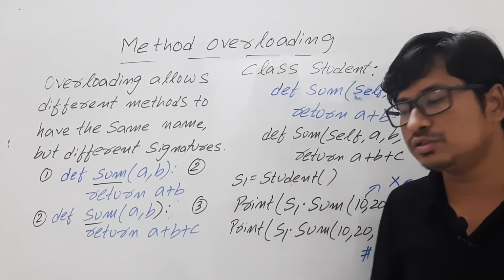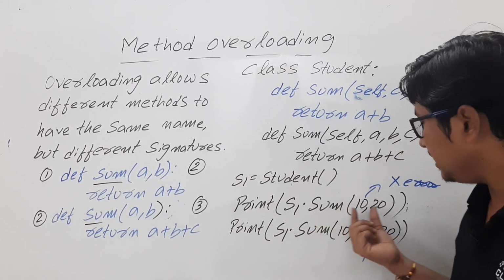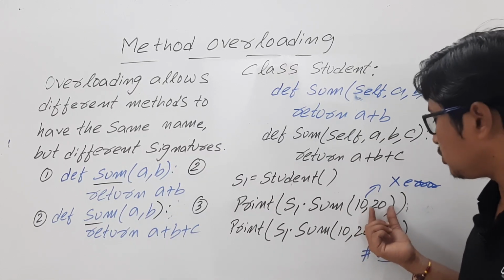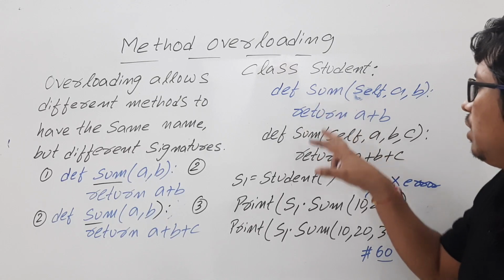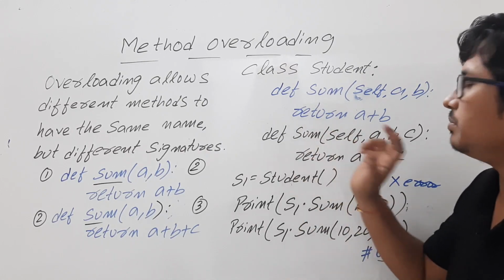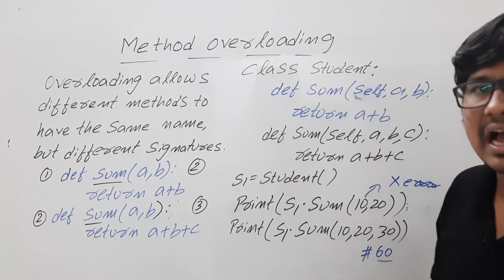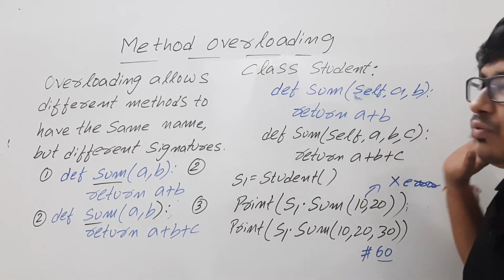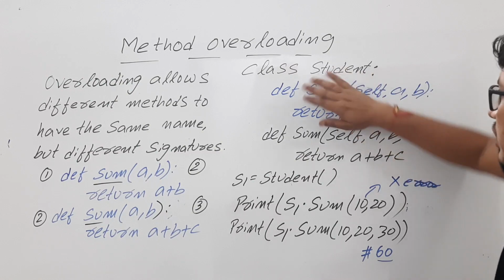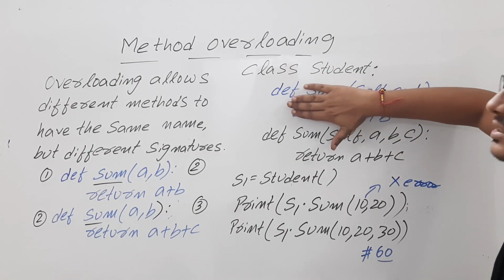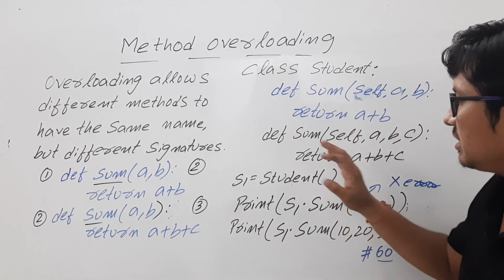And that error will say sum needs c which is not defined, because what is actually happening is, when you are defining two methods of the same name inside a class or anywhere, it will overwrite the first one. So this one will not be there. You have already written sum and then again you are defining sum.